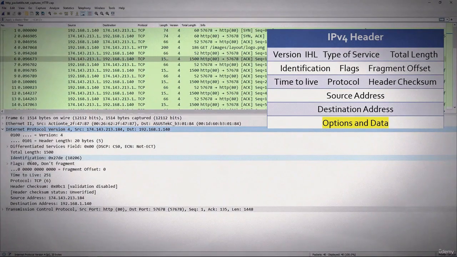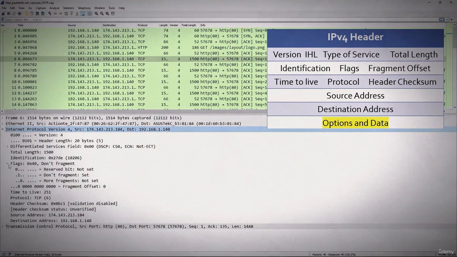Then there are the flags, and I'll drop this down. Now you see the first one is the reserved bit, and that's never used, and the second one is don't fragment, and sometimes that's 0, but a lot of times it simply says don't fragment me, don't break me apart.